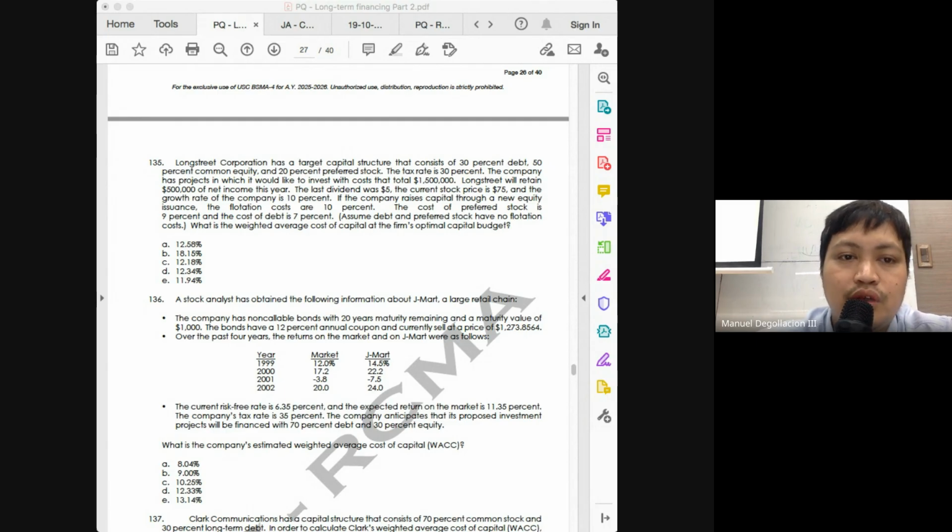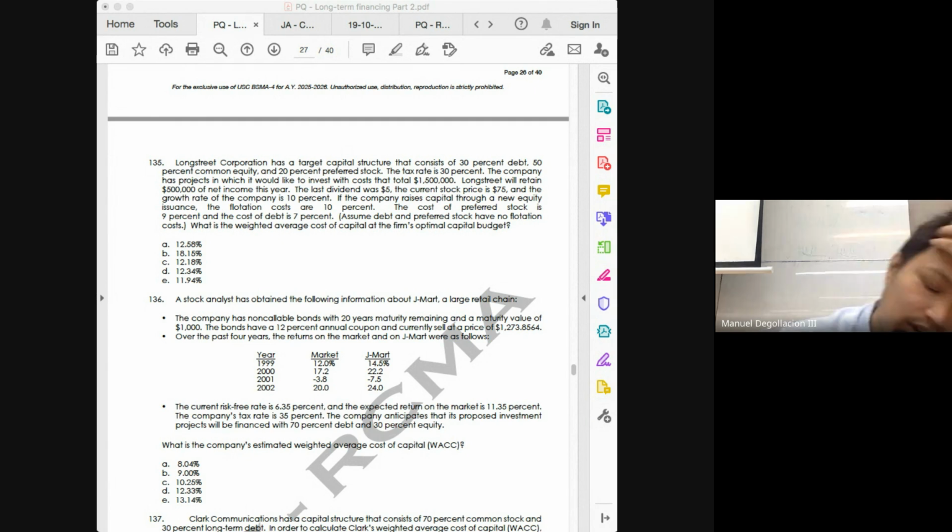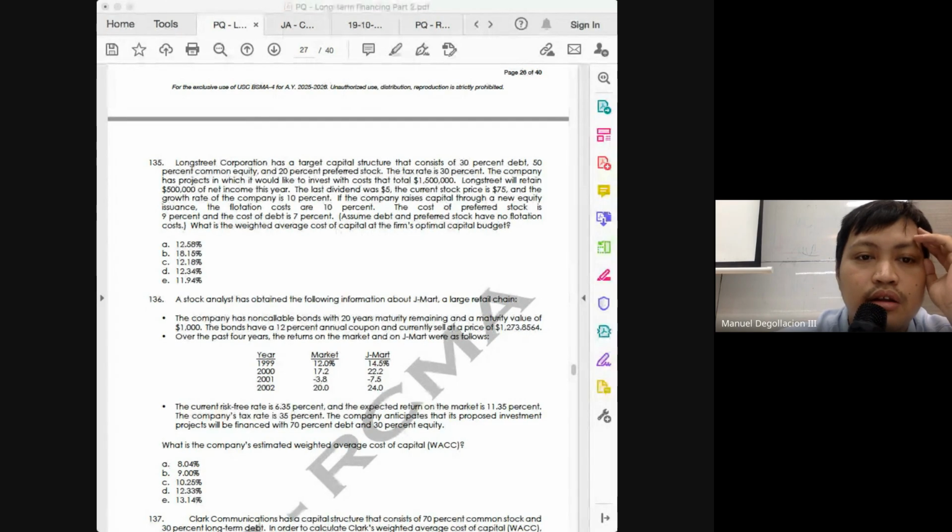What are the 2 things we need for our dividend yield? Dividend over price. We're given a dividend of 5. Is that what we need, class? Is 5 our D0 or D1? D0. What do we need, D0 or D1? D1. So what do we do? Get your D1 by multiplying 5 by 1 point, how much is the growth rate? 10%, 1.1.